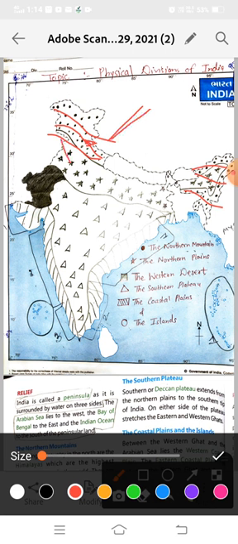First range is Himadri, second is Himachal, and third is the Shivalik range. So we have the Himalaya in the north, bordering the country. The Himalaya makes the natural boundary for India.